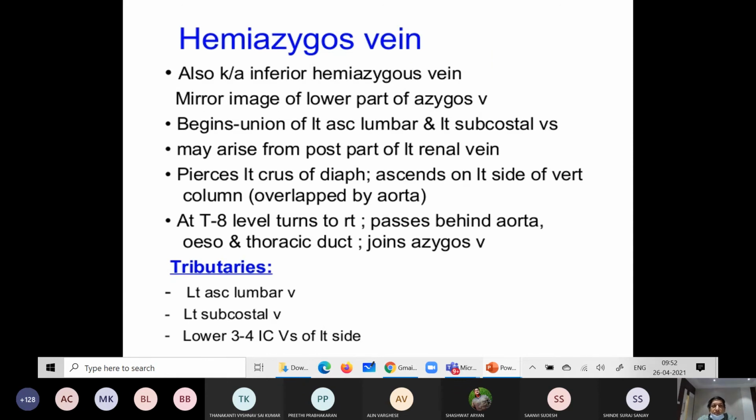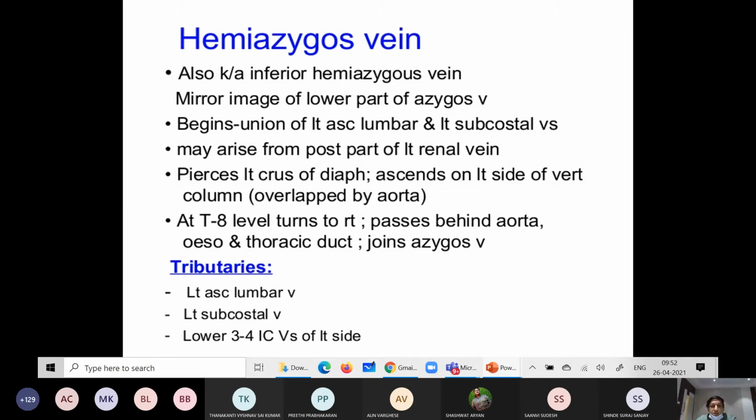You know already part of the hemiazygos vein. Hemiazygos is nothing but the mirror image of the azygos vein. It begins again by the union of the left ascending lumbar and left subcostal veins. It may also arise from the posterior part of the left renal vein.